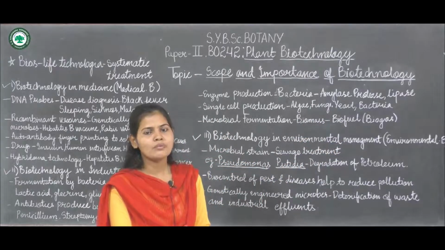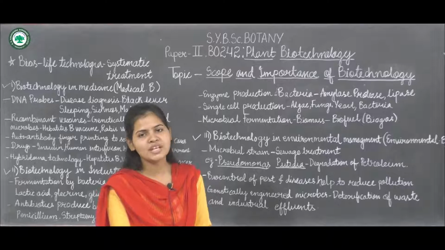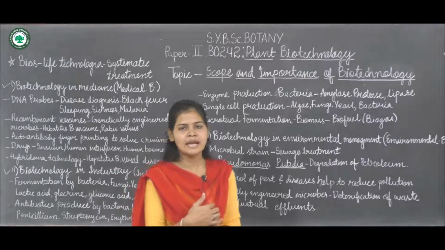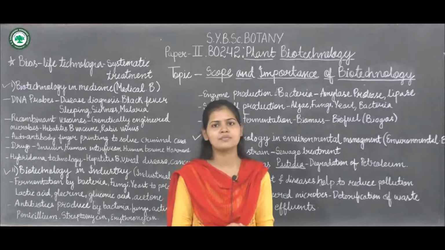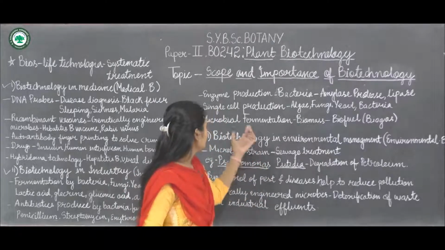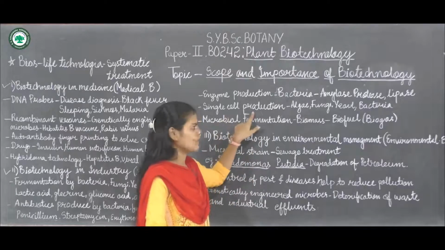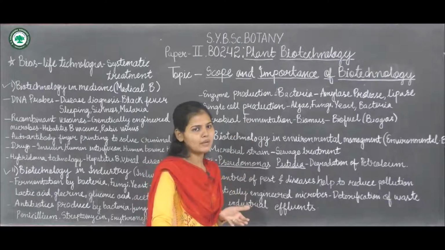Spirulina is an example of algae, also called blue-green algae or the cyanobacteria. It has high protein content and is taken by different persons because it is good for health. So single cell production can also be done by biotechnology.